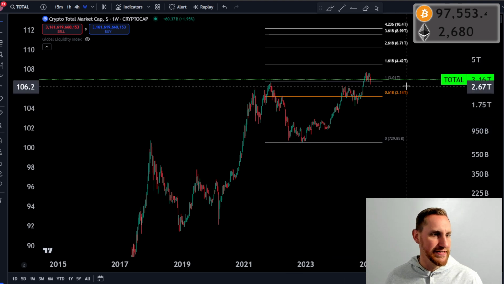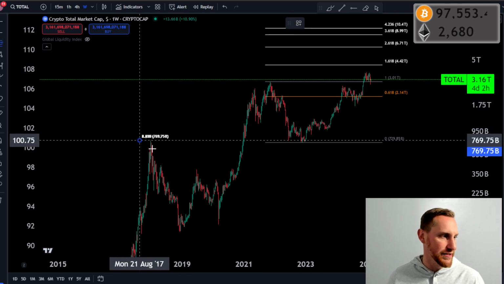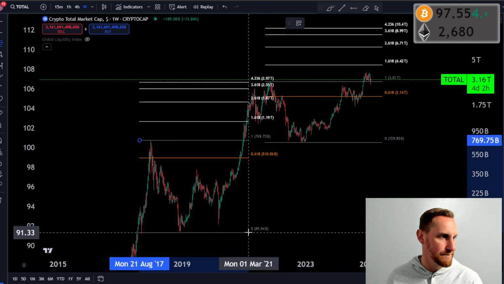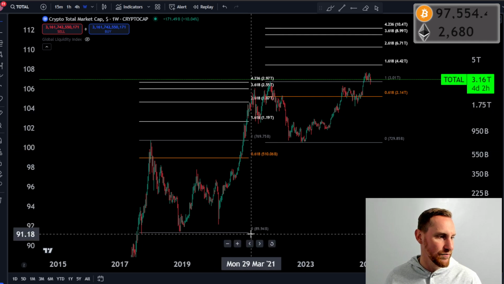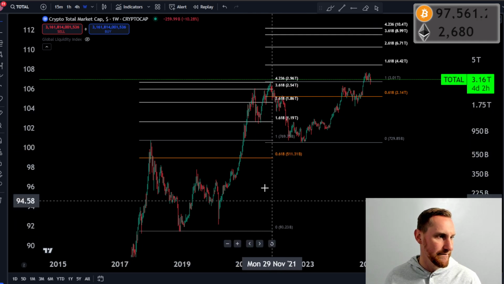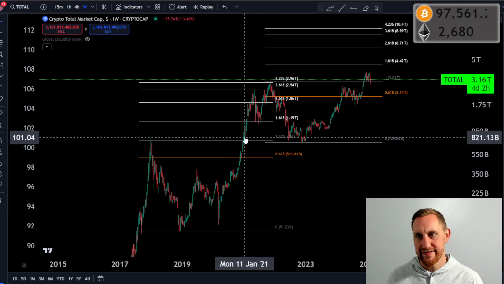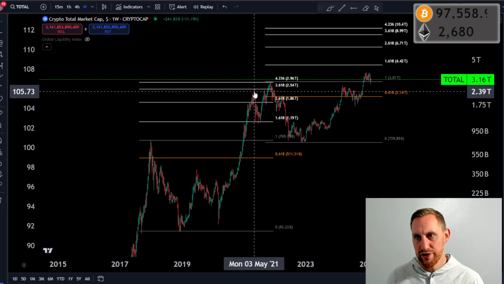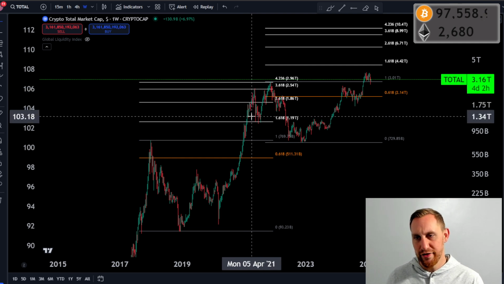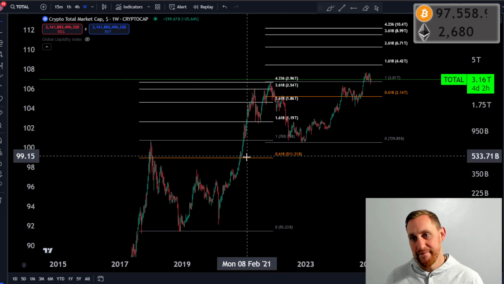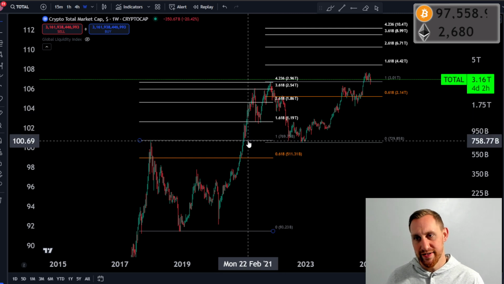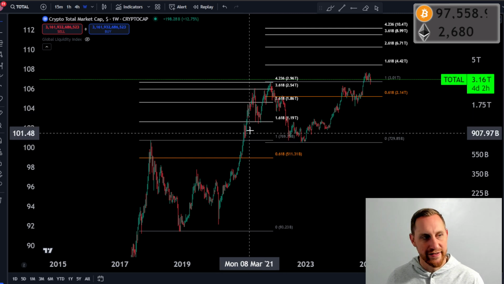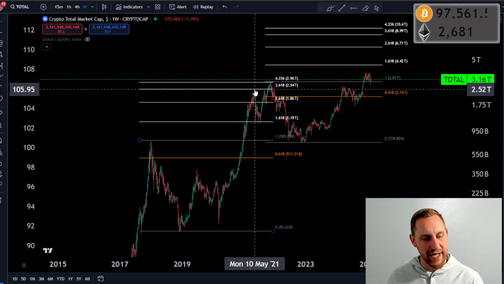So once again, look at the previous cycle. We can say that we went from the previous all-time high retest to the 2618 before seeing about a 30% pullback. And really, if you look at this, it really was a previous all-time high retest right to the 3618 Fibonacci level, right?